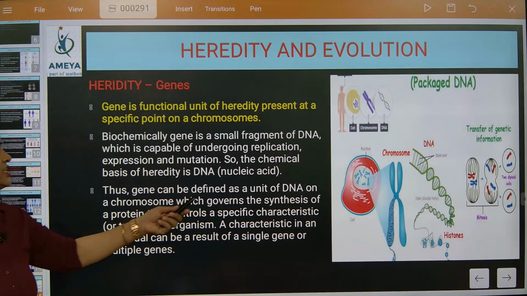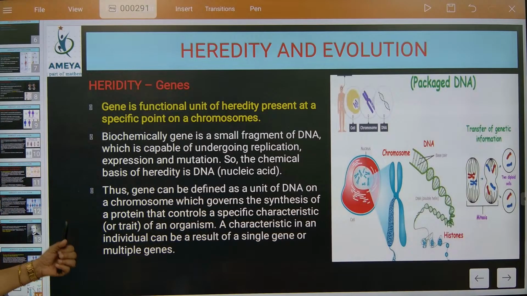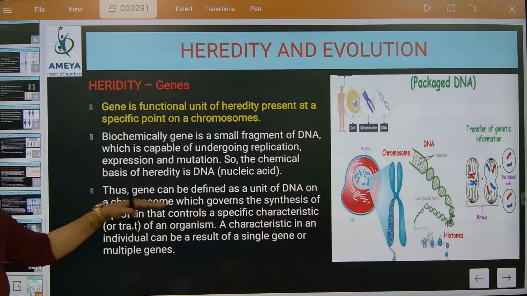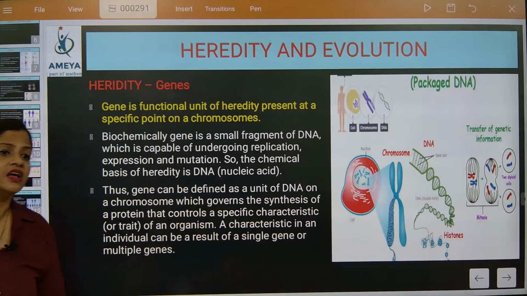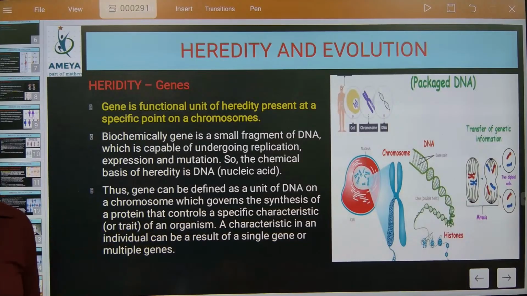Genes can be defined as units of DNA on chromosomes which govern the synthesis of proteins that control a specific character. These are all chemicals, understood?